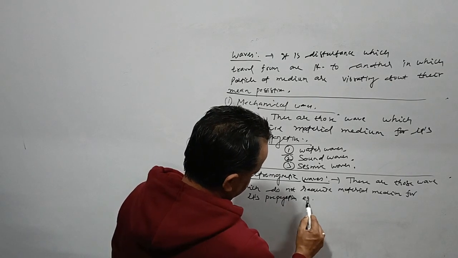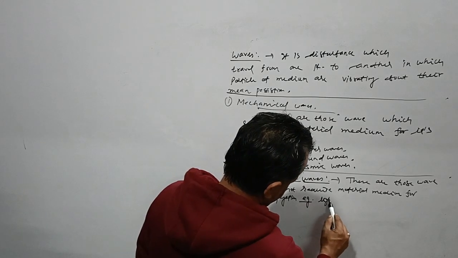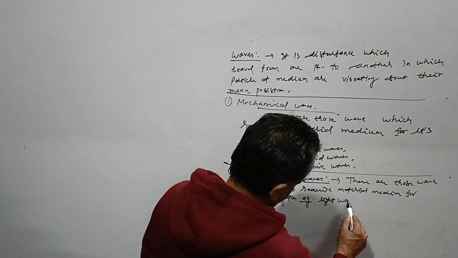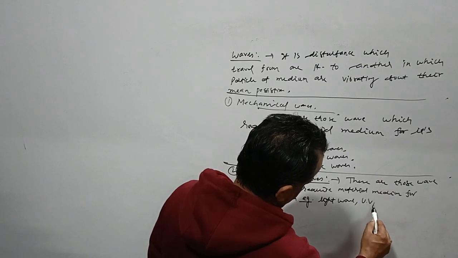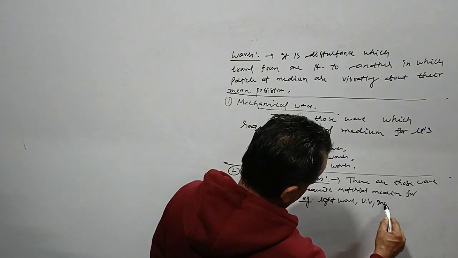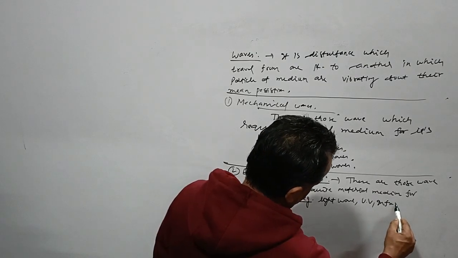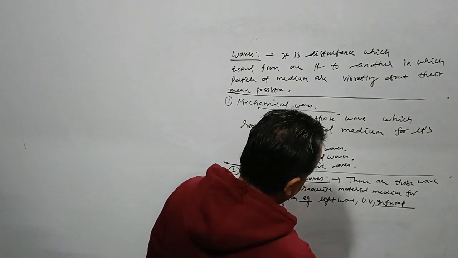Examples are light waves, UV rays, infrared, X-rays, all of which are basically electromagnetic waves.